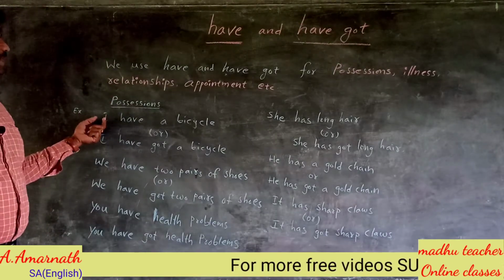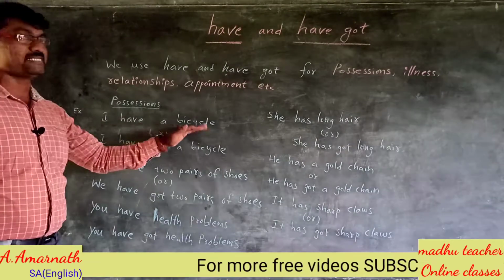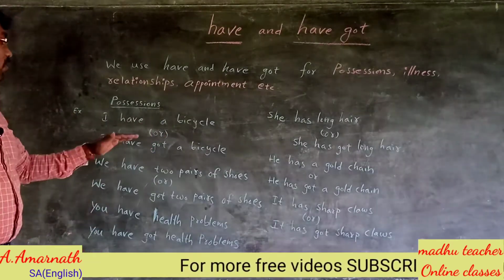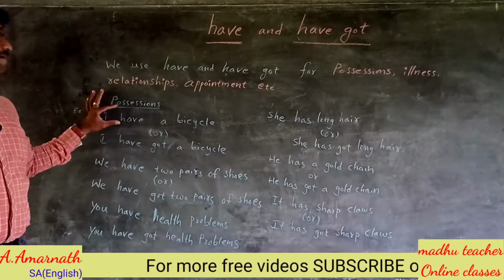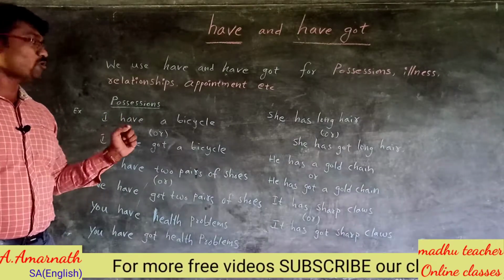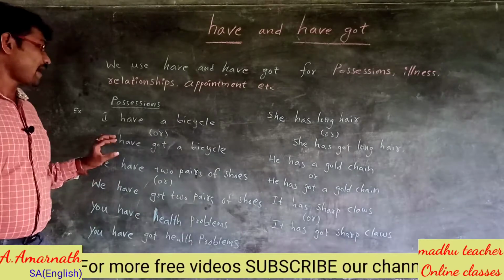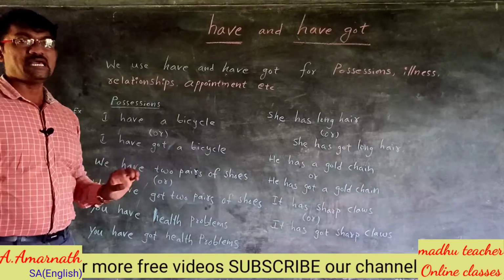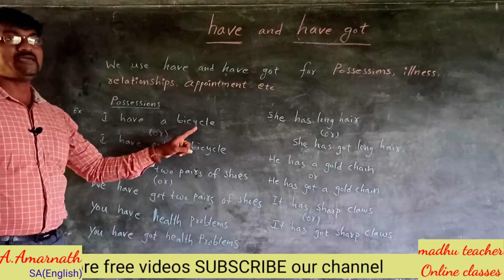Here, take a look at these sentences. I have a bicycle, or I have got a bicycle. Both these sentences give the same meaning. I have got a bicycle doesn't make any difference from the sentence I have a bicycle.